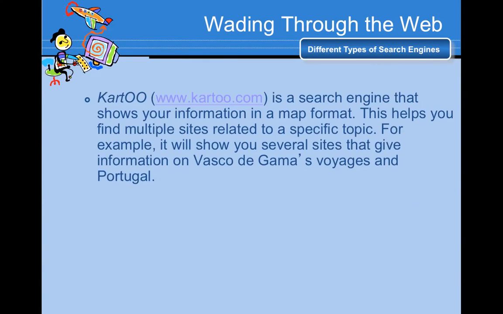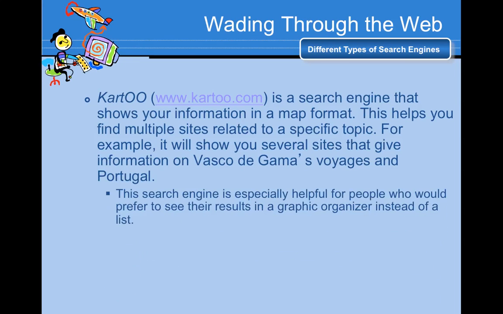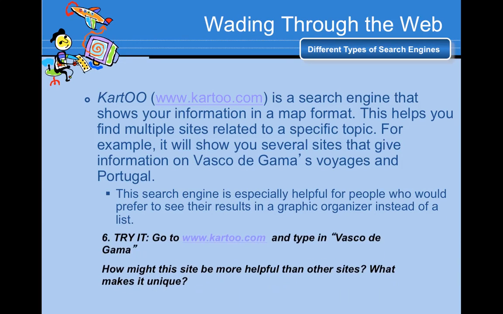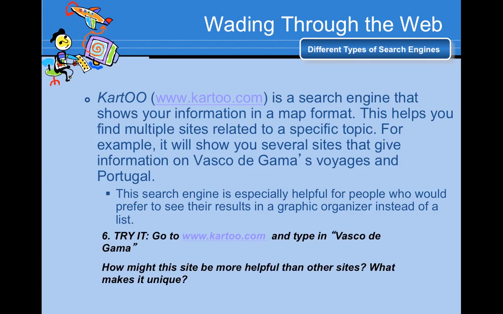Car2 is a search engine that shows your information in a map format. This helps you find multiple sites related to a specific topic. For example, it will show you several sites that give information on Vasco da Gama's voyages in Portugal. This search engine is especially helpful for people who would prefer to see their results in a graphic organizer instead of in a list. So go ahead and try it.